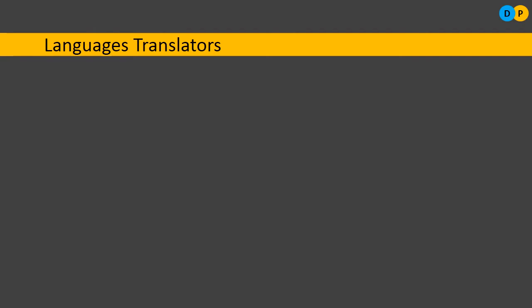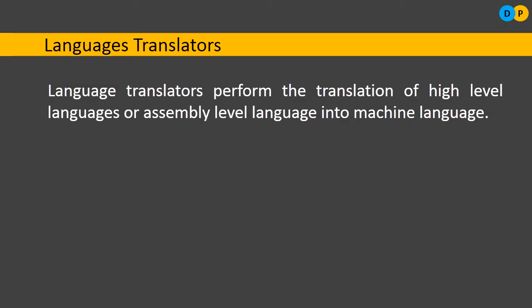These translators help the computer to translate language from one form to the machine language, that is 0 and 1. So what is a language translator? Language translators perform the translation of high level languages or assembly level language into a machine level language. Okay, so it is software. A language translator is not hardware. It is software which helps the user translate a high level language, or an assembly level language, into a machine level language.